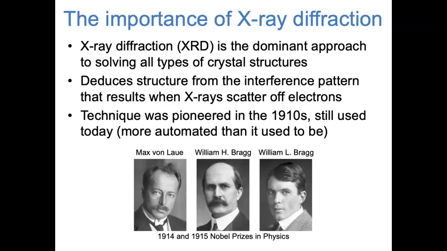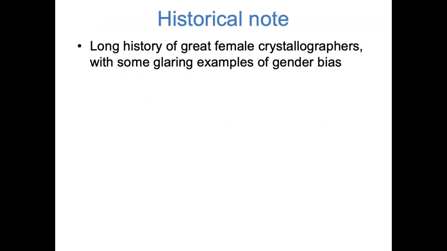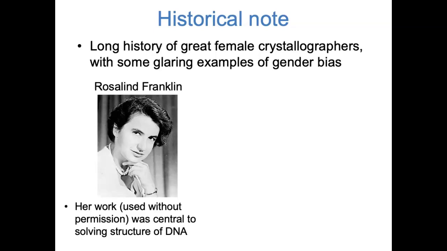Since the scientists in these pictures are not a particularly diverse-looking group, I do want to make a brief historical note. X-ray diffraction, more than a lot of other fields, has a long history of great and historically significant female crystallographers. And if you look at the stories of some of those scientists, you see some pretty glaring examples of gender bias. One example is Rosalind Franklin, whose work was crucial to the solving of the crystal structure of DNA. You may be more familiar with the names of Watson and Crick, who are more recognized for having solved the structure of DNA. Rosalind Franklin's unpublished work was basically used without permission by Watson and Crick, and as a result, her contribution isn't as widely recognized.